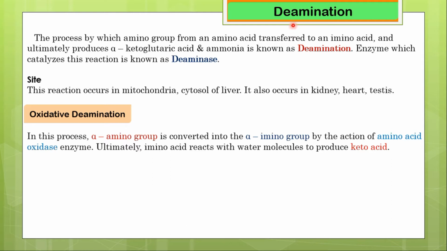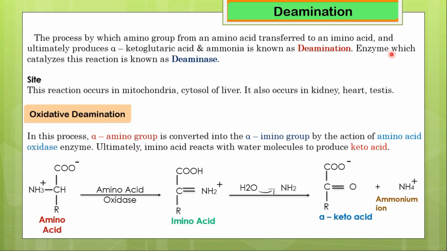Now we are going to discuss the deamination process. The process by which the amino group from an amino acid is transferred to the imino group and ultimately produces alpha ketoglutarate acid and ammonia is known as the deamination process. An enzyme which catalyzes this reaction is known as deaminase enzyme. This deamination reaction occurs in the mitochondria and cytosol of the liver, and it also occurs in the kidney, heart and testes.